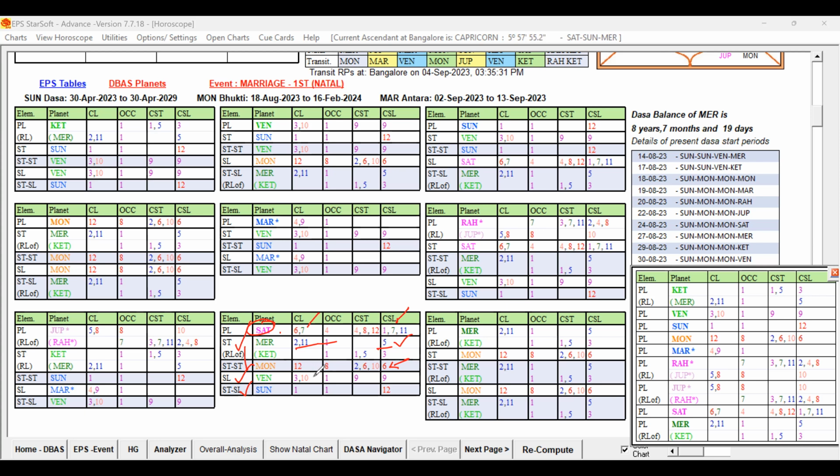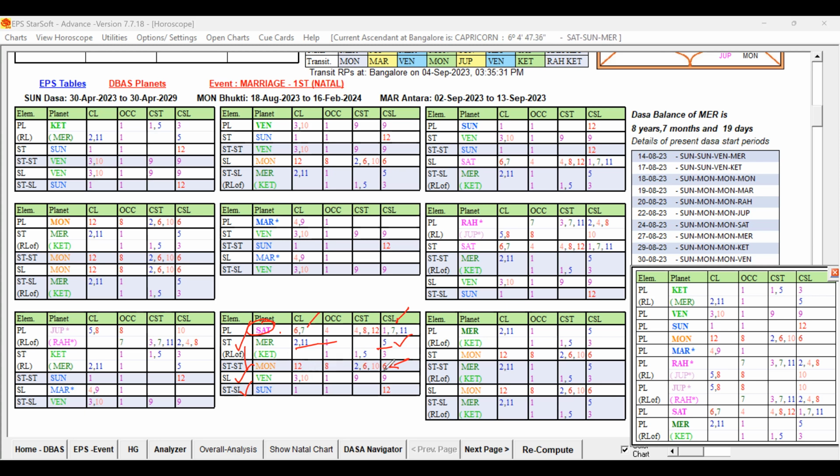In that case, the favorable strength of the star lord would be reduced through the star lord of the star lord, and the impact would be more on this Mercury. Fortunately, this Mercury does not have that 7; it has 2 and 11 and the 5th sublord.